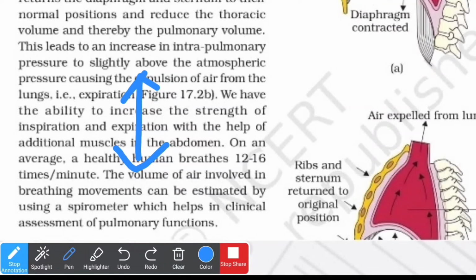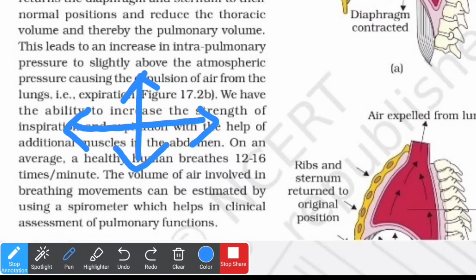Then the external intercostal muscle will lift up the ribs and the sternum, and it will increase the thoracic volume by means of the dorsoventral axis. This increase in the volume of the thoracic cage will increase the pulmonary volume, and ultimately decrease the intrapulmonary pressure. And whenever the intrapulmonary pressure has decreased, the atmospheric air will come into the lungs. This was all about inspiration.